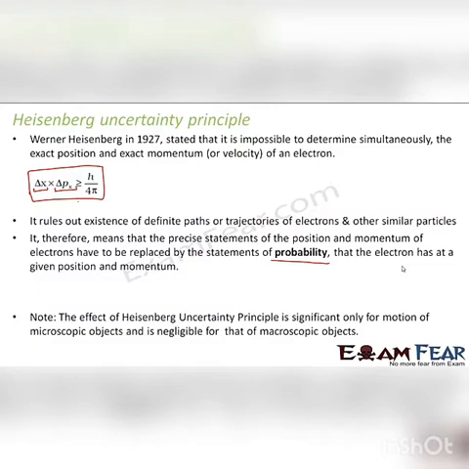Right now we are talking about atomic structure, so we are dealing with microscopic objects. In this case, Heisenberg's uncertainty principle plays a significant role. So this is how Heisenberg's uncertainty principle was contradicted by Bohr's theorem.